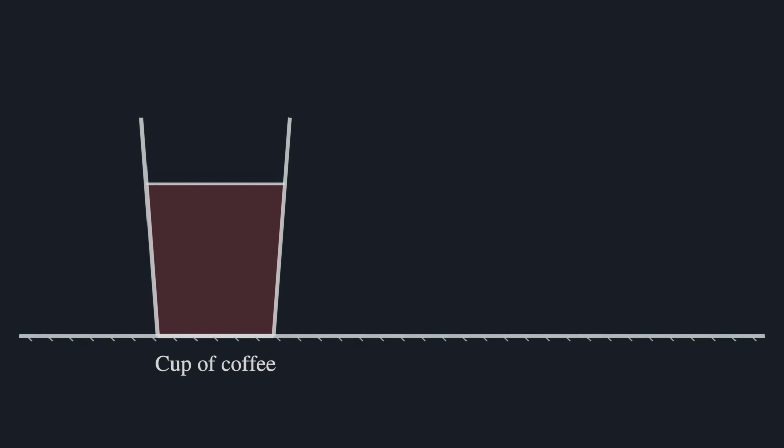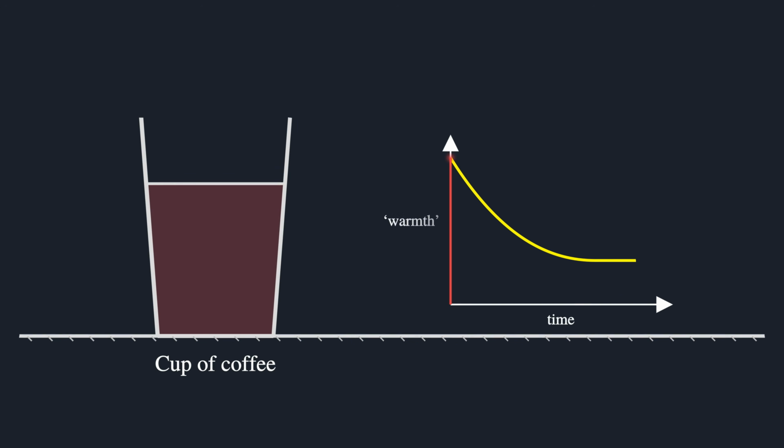If you leave a warm cup of coffee in a cold room, something very predictable happens. It cools down, until eventually it settles and doesn't change any further. If we were to measure how warm our coffee was over time, we'd probably see a graph like this. The warmth decreases, then stays constant. It doesn't keep cooling down, and it never spontaneously heats back up.